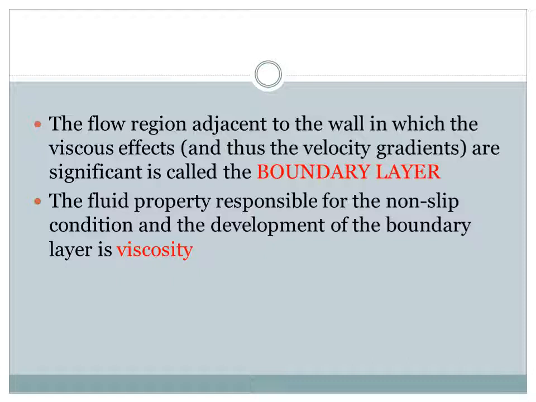Now you just keep this statement in your mind: the flow region adjacent to the wall in which the viscous effects are significant is called the boundary layer, and the property responsible for this no-slip condition is viscosity. These two statements we will discuss after discussing the property viscosity in detail.